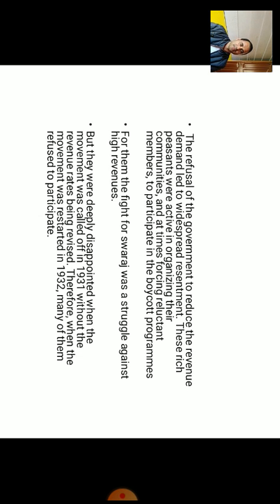As we have discussed in the previous slides, Swaraj had different meanings and understandings for different communities and social groups coming from diverse backgrounds. With the passage of time, when people found that what they had thought and understood did not come to happen, they were disappointed. Take the example of these rich peasants.